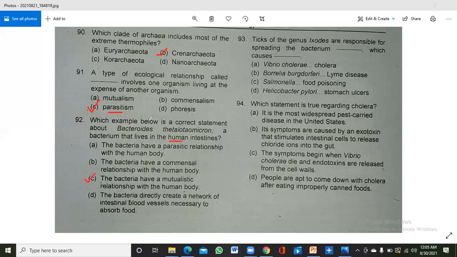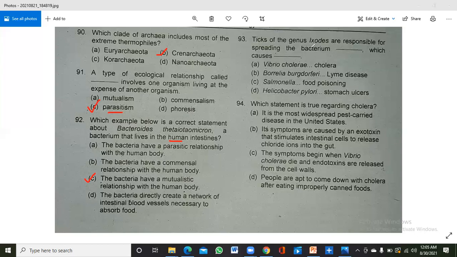Because this bacteria lives in the human intestine, keep in mind that it should be either mutualism or commensalism. So the most diverse group is mutualism, and just because of that.